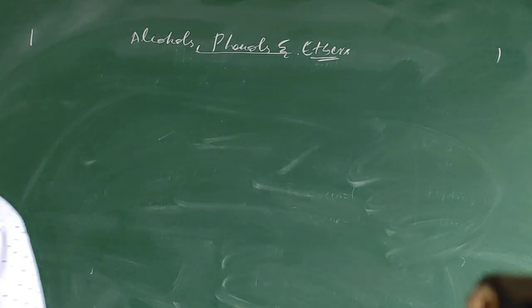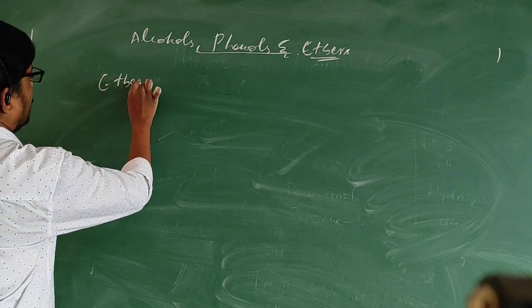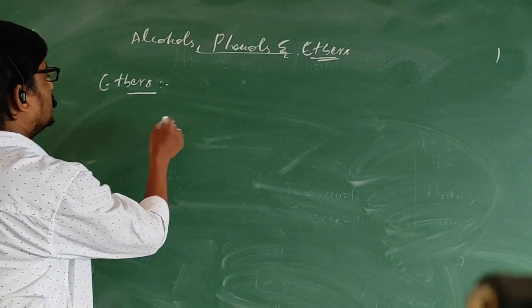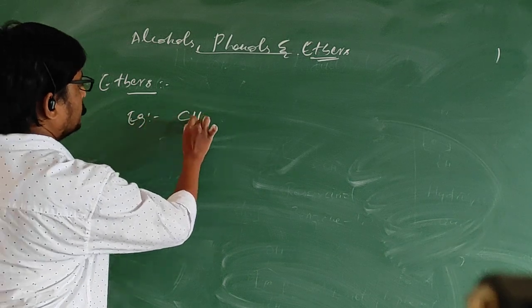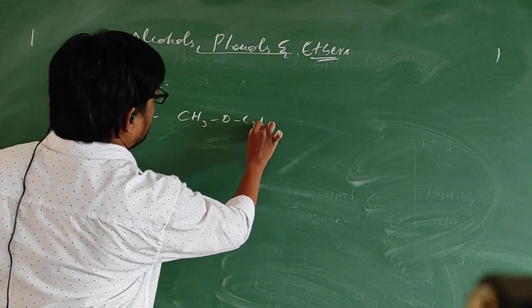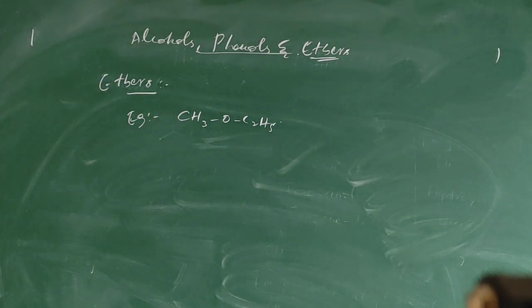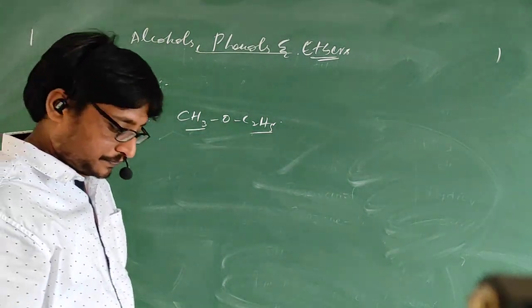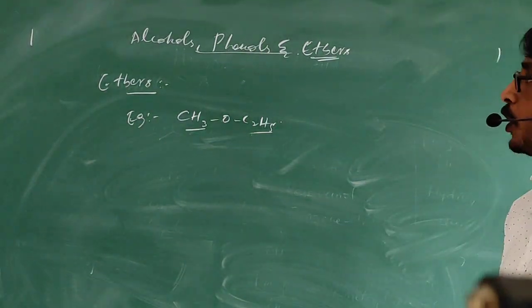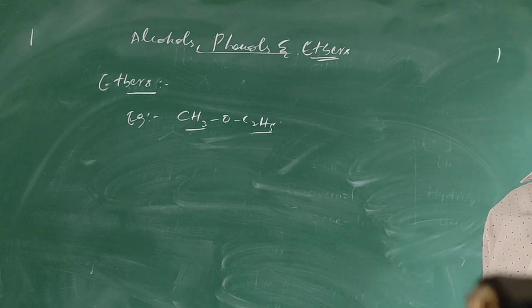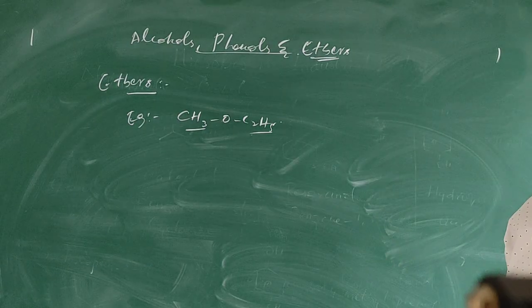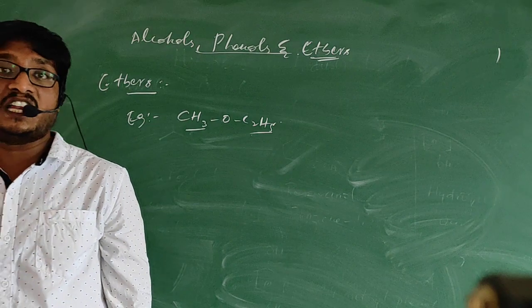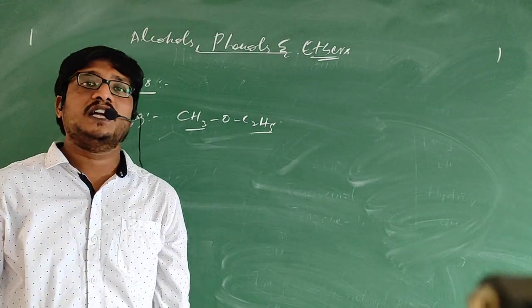Now let us see the nomenclature of ethers. How to name ethers. Let me take an example to make you understand more clearly. CH3OC2H5. So here there are two alkyl groups, methyl group and ethyl group. In the common system, we need to follow the alphabetical order for the alkyl groups in order to name ethers.